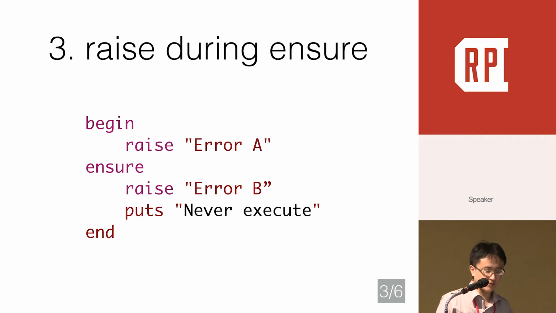The next issue is similar but worse. It's possible to raise an exception during the ensure part. Not only will it override the original errors, but it will also leave its cleanup unperformed. Remember that the ensure section's mission is to clean up resources. So if it raises an exception during the ensure part, then it's possible that there is resource leaking, and it is also hard to debug. So please avoid raising exceptions during ensure. Try to make the ensure part very simple.